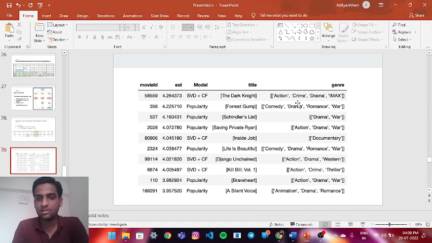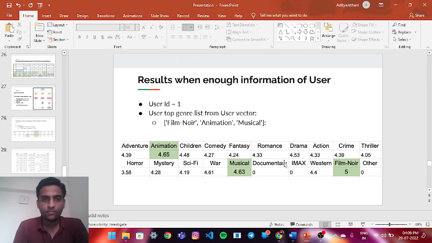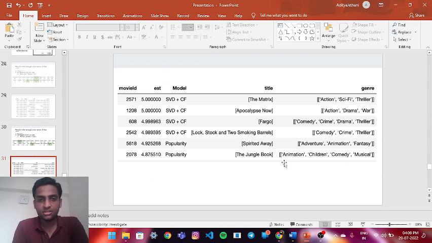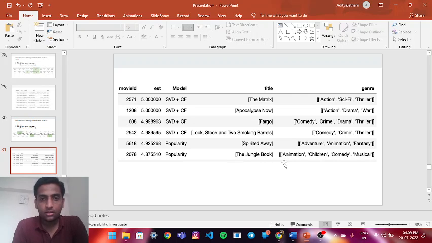These are some examples of, again, the movie The Dark Knight. The Dark Knight is sorted in the lists such as action, crime, drama, IMAX, etc. And similarly we have A Silent Voice, which is animation, drama and romance, which doesn't contain action like Dark Knight. So the action part will be 0 in that. Results when enough information, like the Matrix.